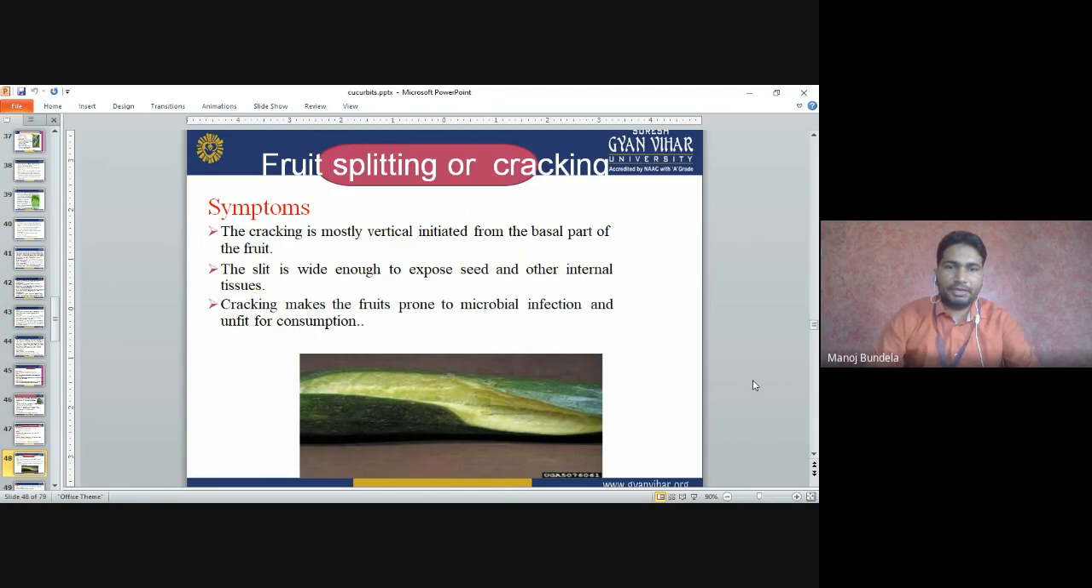Fruit splitting and cracking. Symptoms: the cracking is mostly vertical, initiated from the basal portion of the fruits. The slit is wide enough to expose the seeds and other internal tissue. The cracking makes the fruits prone to microbial infection and unfit for consumption. If cracking occurs, it means there is an attack of microbial infection and it is not accepted by the consumers.